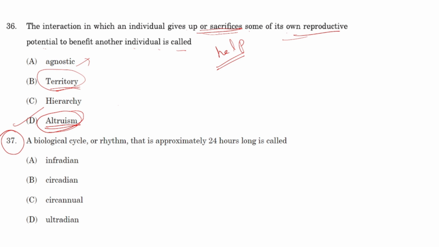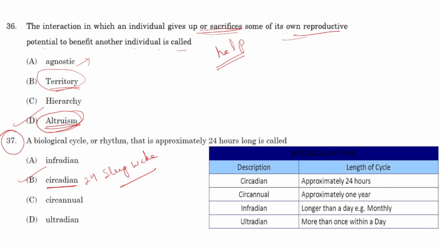A biological cycle or rhythm that is approximately 24 hours long is called, option number B, that is circadian rhythm. Circadian rhythm is 24 hours long, and this is also called the sleep wake cycle. I'm giving a brief explanation about the rest of the rhythms also, since they can be asked in future. So keep an eye on these. Circadian rhythm, that is the sleep wake cycle, is approximately 24 hours.